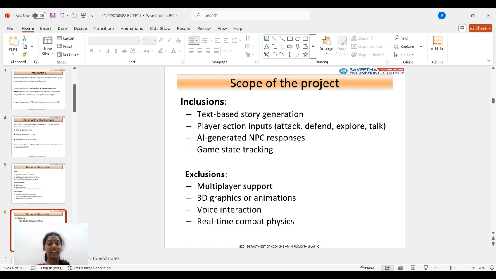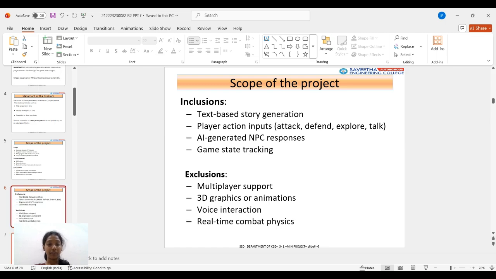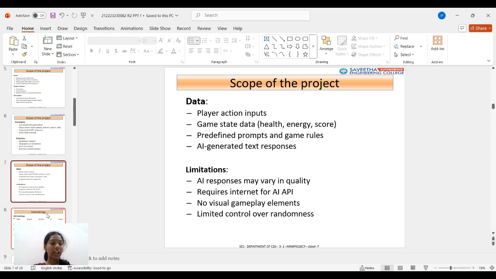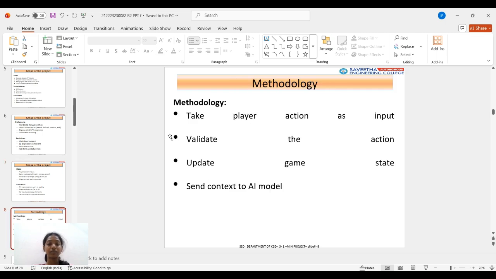Data used and the limitations are player actions input, game start data, predefined prompts and rules, and AI-generated responses. Limitations are that AI responses may vary, internet is required for the AI API, there is no visual representation, and limited control over randomness. And then the methodology follows these conditions.